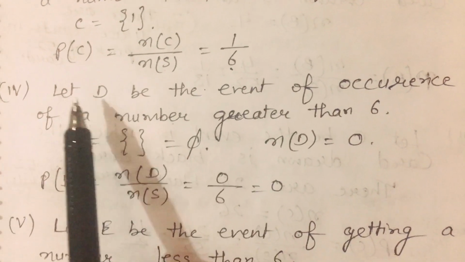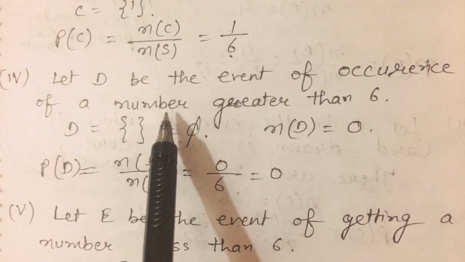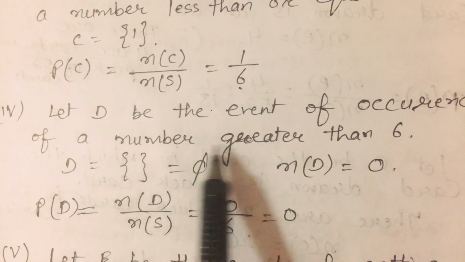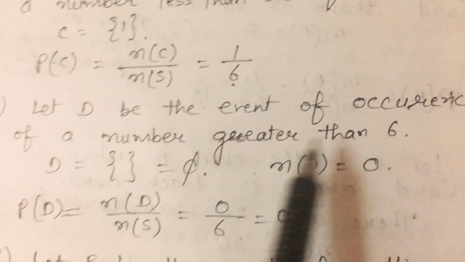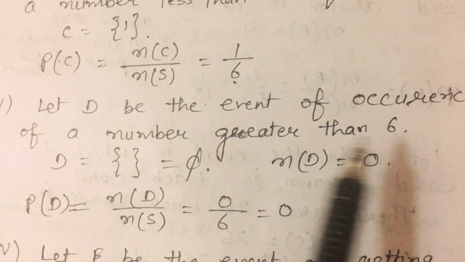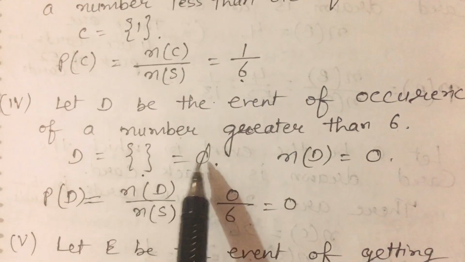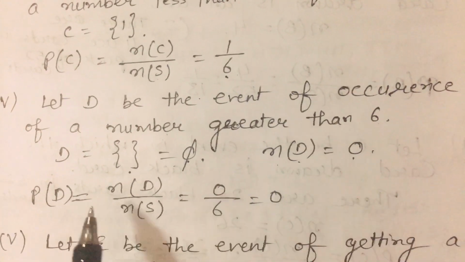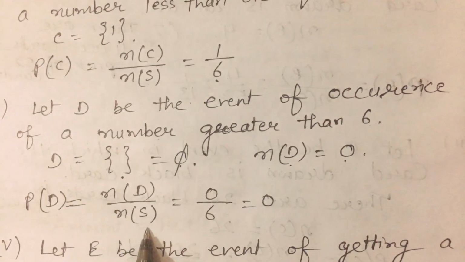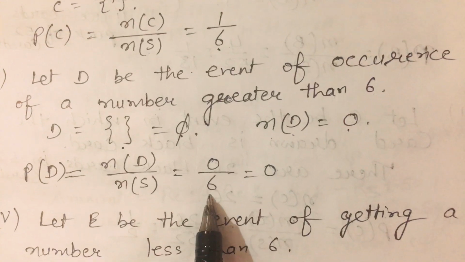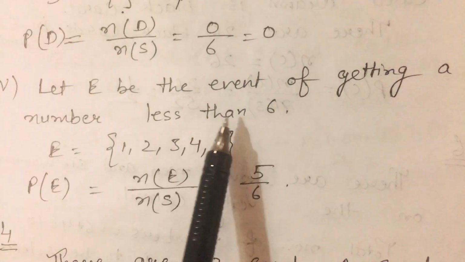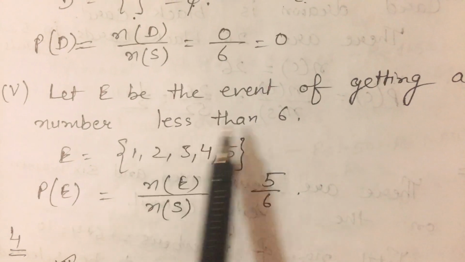Okay. And next case, a number greater than 6. So let D be the event of occurrence of a number greater than 6. We know that there is no number greater than 6. That means D is an empty set, it means phi set. So the number of elements in D is 0. Then what is the probability of D? N(D) upon N(S). N(D) is 0 and N(S) is 6. So the answer is 0.